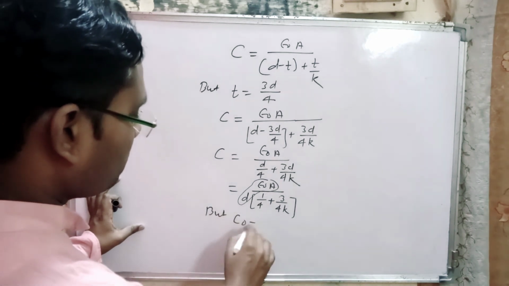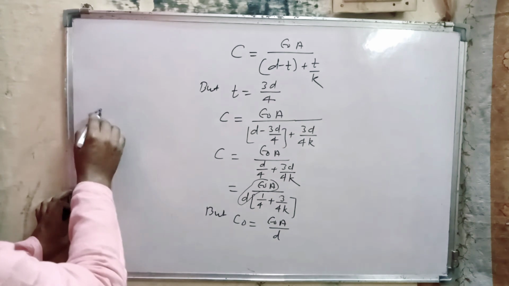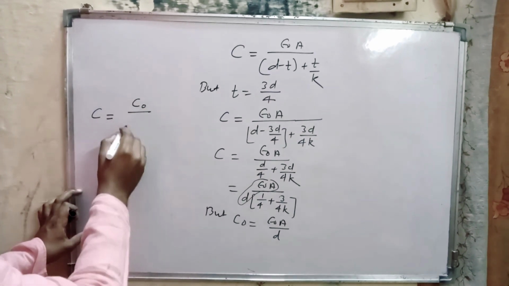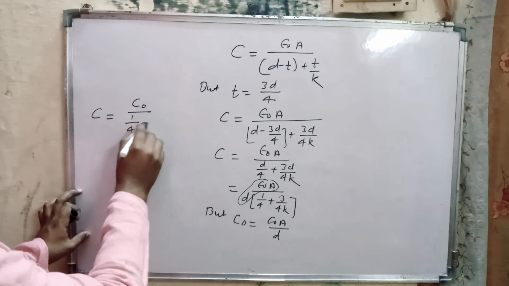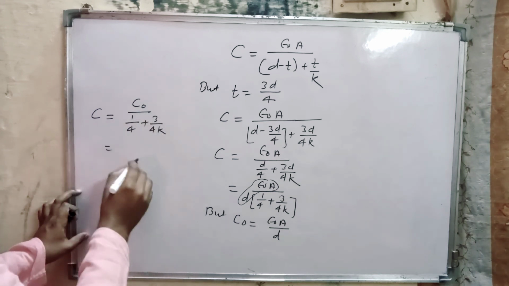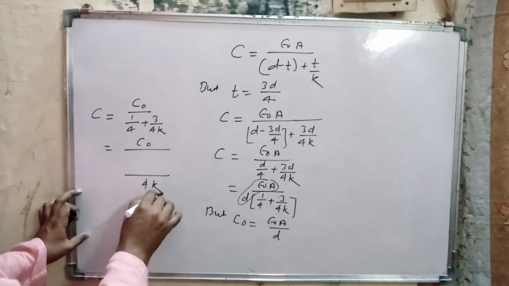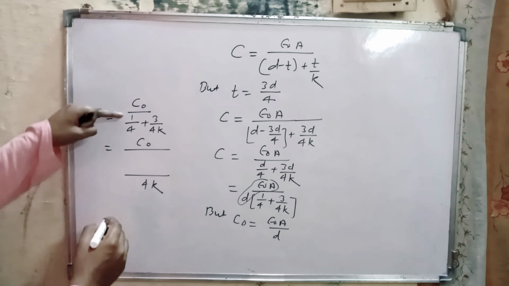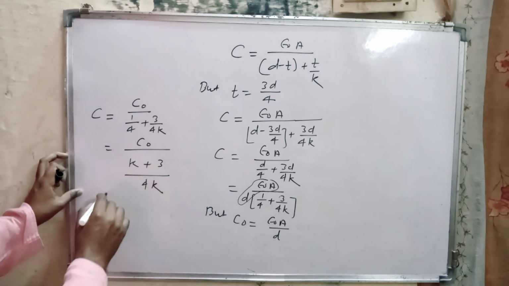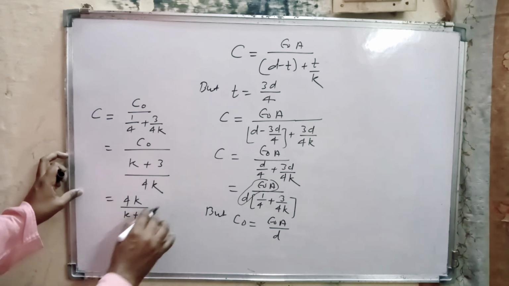That means C is equal to C naught times 1 upon 4 plus 3 divided by 4K. Now we take the LCM, which is 4K, and this gives K plus 3. So C equals 4K divided by K plus 3 times C naught.